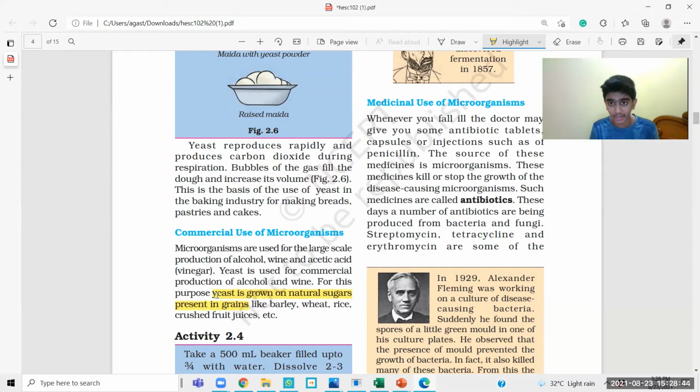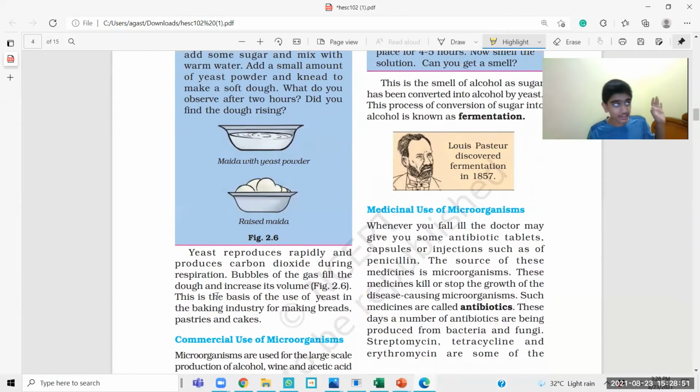A very important point, guys. These are a few hardcore questions. We usually ignore them, but read these things. Who invented fermentation? Fermentation was invented by Louis Pasteur. He also discovered a process called pasteurization. He discovered fermentation in 1857. To remember this year, simply remember the Revolt of 1857. Revolt of 1857 means Louis Pasteur. Something like that, just remember.